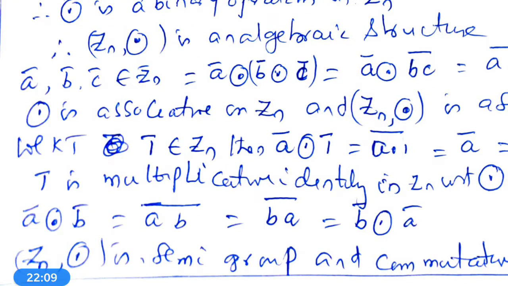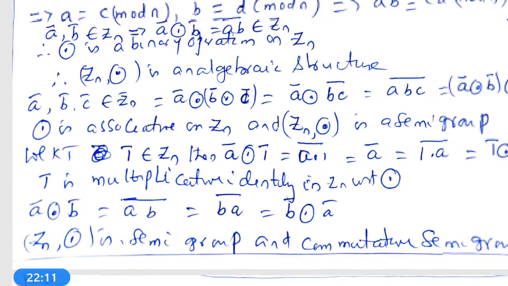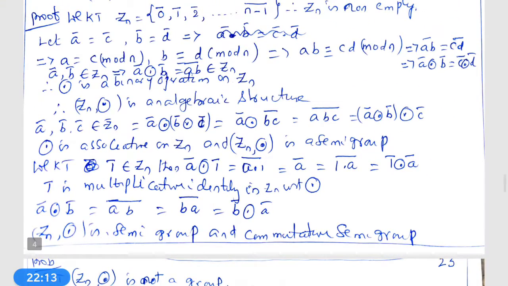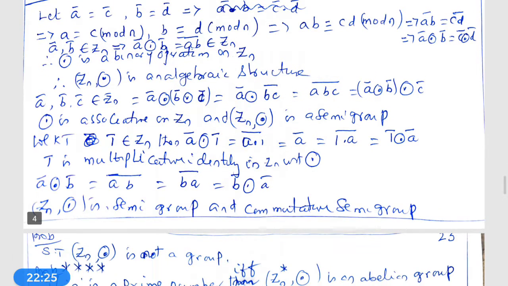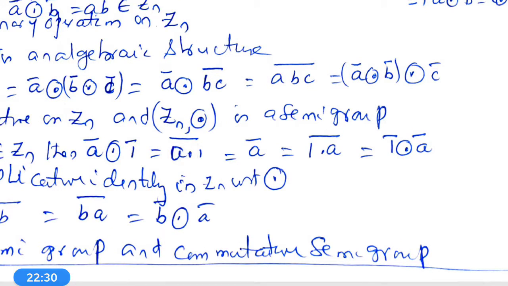Now we go to verifying the associative property. Let A bar, B bar, C bar belong to Zn. A bar circle dot B bar circle dot C bar is equal to A bar circle dot BC bar, which is equal to ABC bar, which is equal to AB bar circle dot C bar, which is equal to A bar circle dot B bar circle dot C bar.